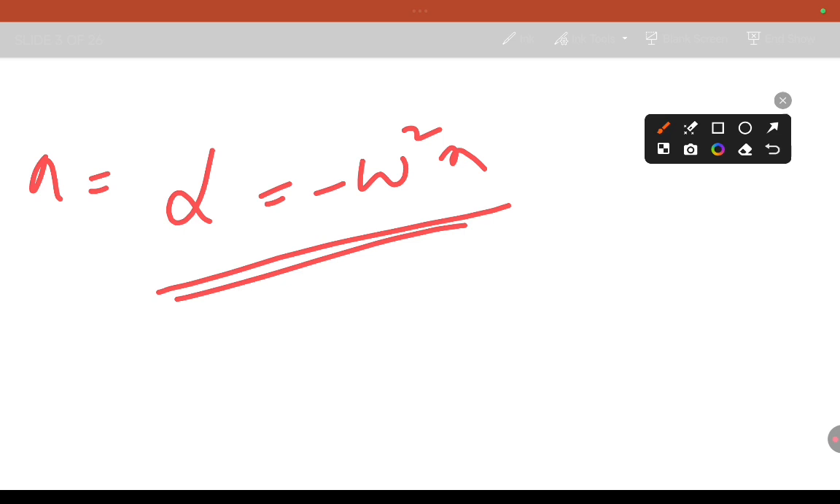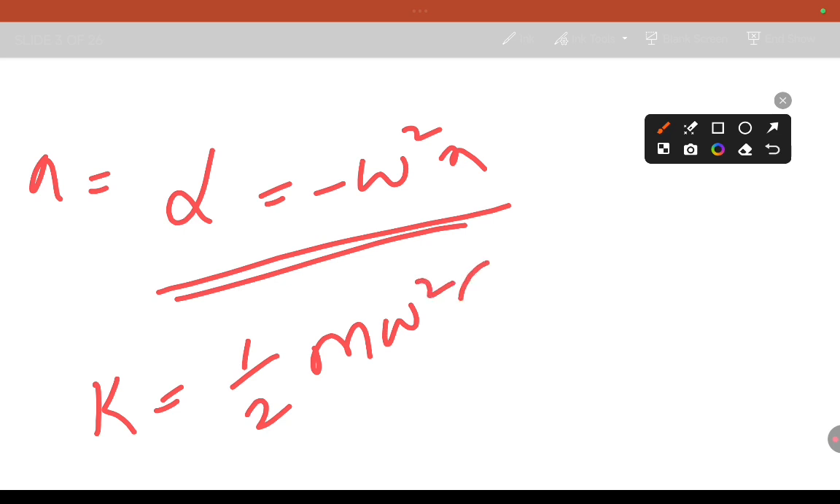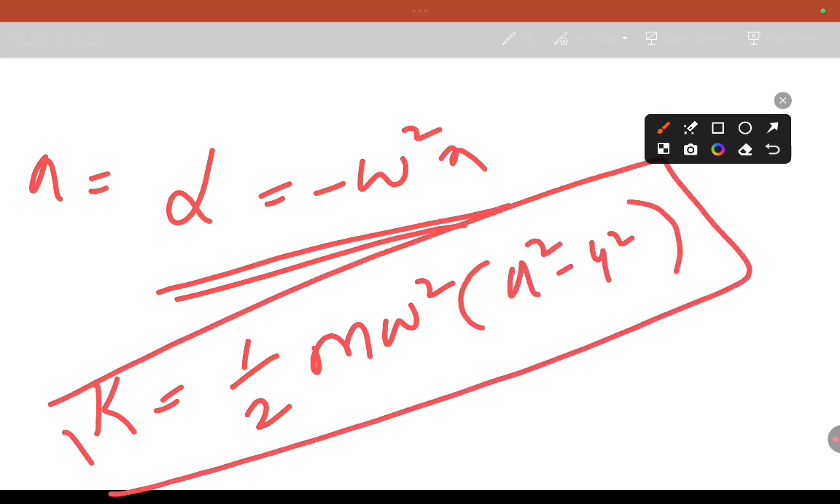So like that, we have one more formula: the total kinetic energy in SHM is 1 by 2 m omega square (A square minus y square). This is the total kinetic energy in SHM. Then what about potential energy? Potential energy in SHM will be 1 by 2 m omega square y square. So this is kinetic, this is the potential.